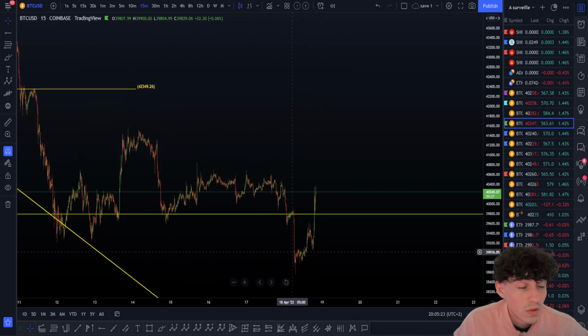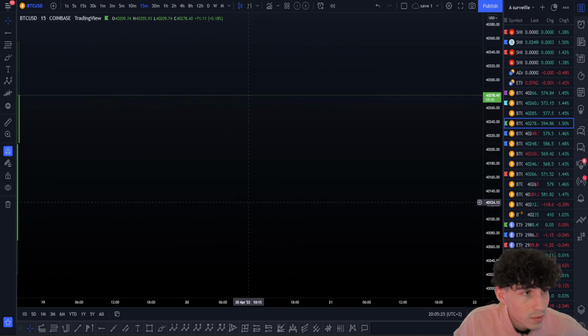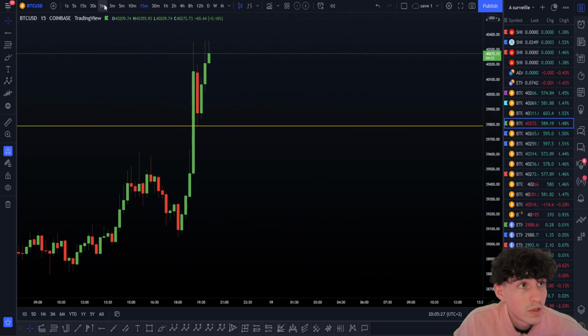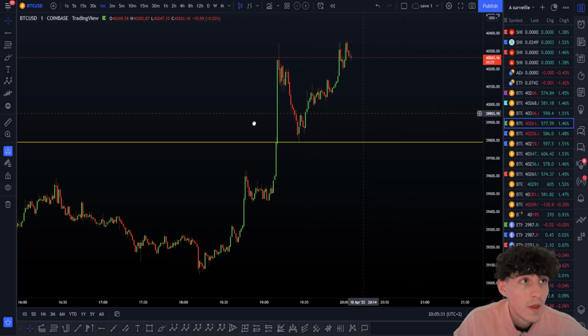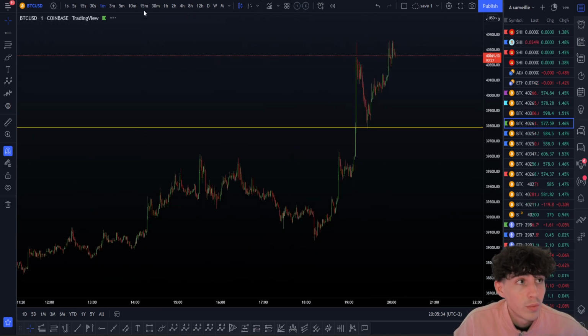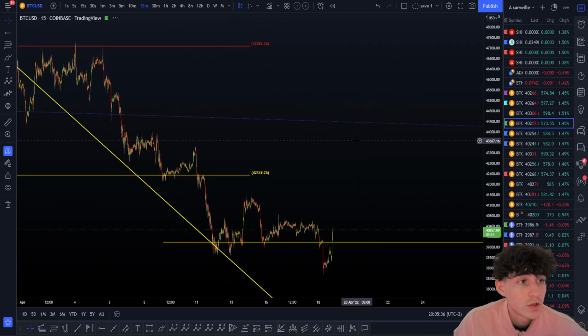We planned, of course, the low very in advance. We also planned a possible scalp short here, right? This morning, if you go on the 1 minute here, that was a good scalp short to take. This is one we planned this morning, after we, of course, filled the long on the very bottom here. So that's just pretty insane how we are trading this market.